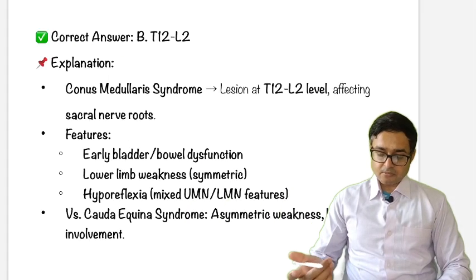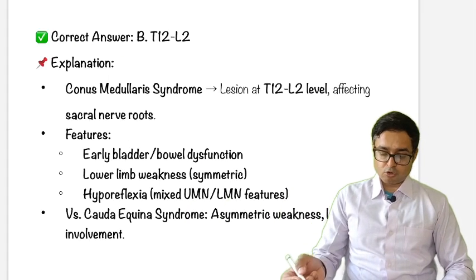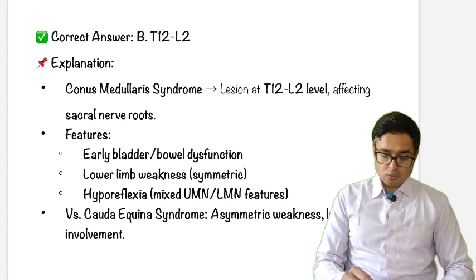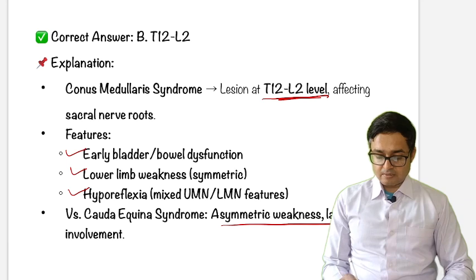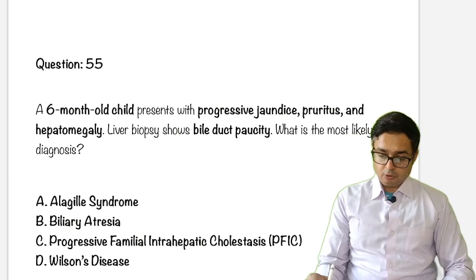As of now, it is out of scope of this discussion. So conus medullaris syndrome is at the T12 to L2 level. Features are early bladder and bowel dysfunction, lower limb weakness, hyporeflexia, versus cauda equina syndrome with asymmetric weakness and later bowel involvement. Okay.